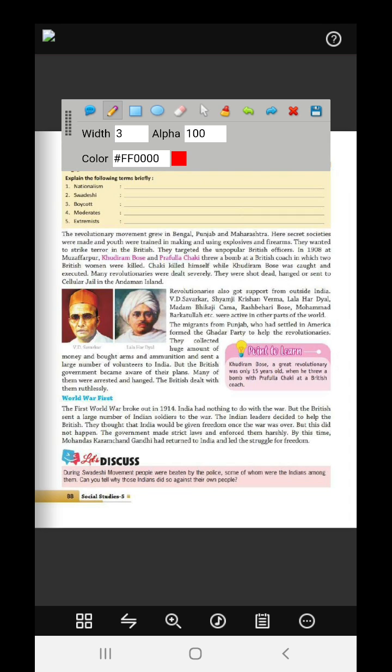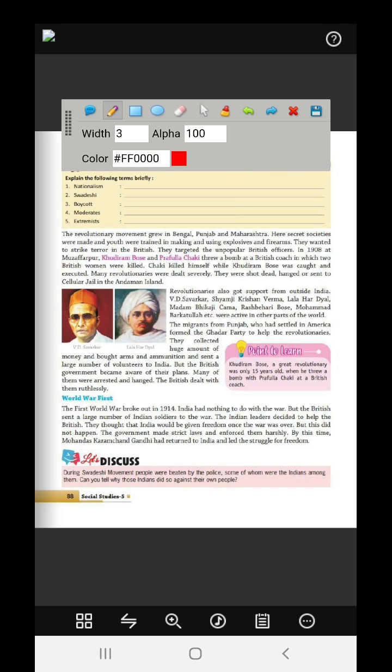Secret societies were made and trained in making and using explosives and firearms. They wanted to strike terror in the British. They targeted unpopular British officers. In 1908, in Muzaffarpur, Khudiram Bose and Prafulla Chaki threw a bomb at a British coach, in which two British women were killed. Chaki killed himself while Khudiram Bose was caught and executed.